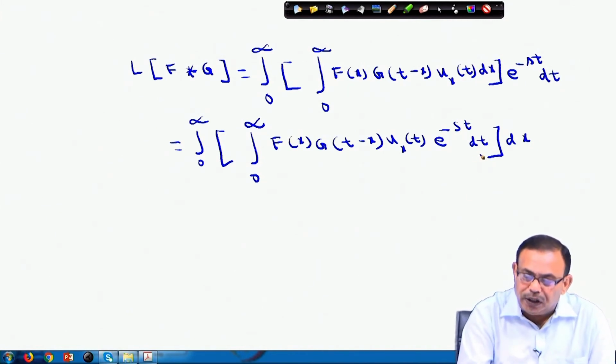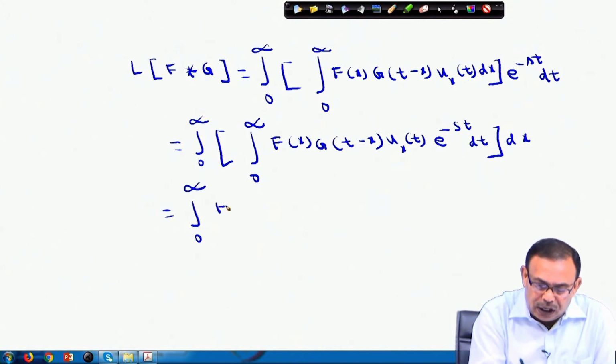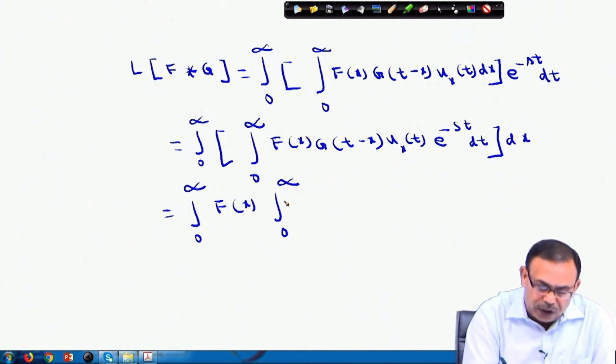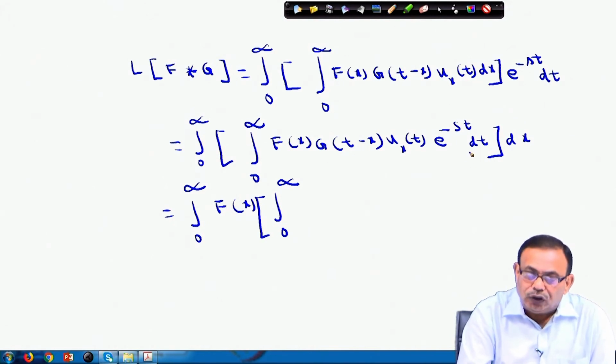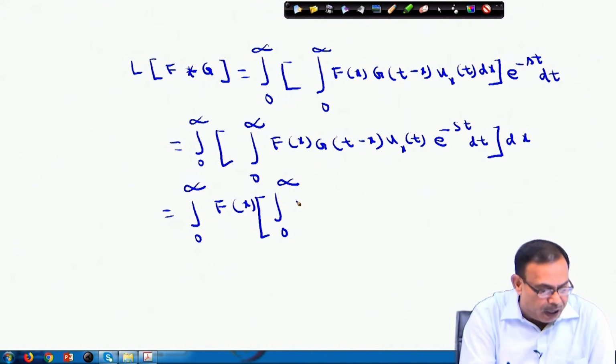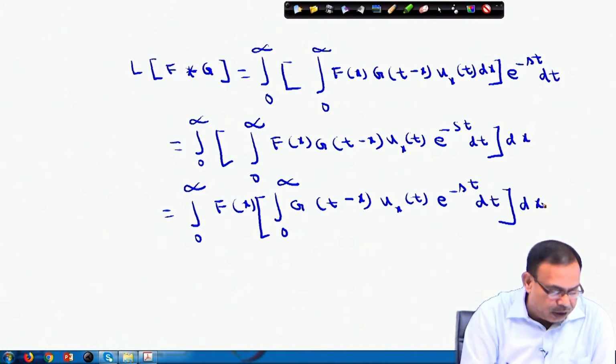So, once it is dt, this f(x) I can take out, because the first integral is on t. So, f(x) is independent of t. If I am bringing f(x) out, then inside there is g of t minus x into u(x,t) into e power minus s t dt, and then the integration over dx will come.